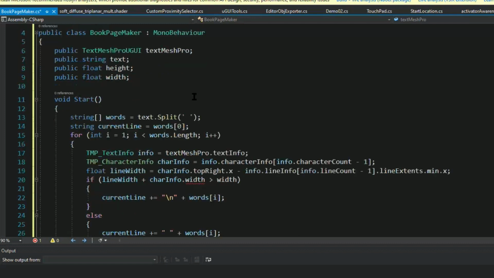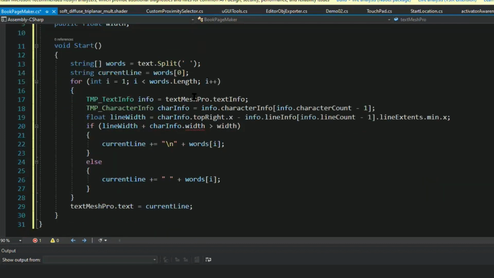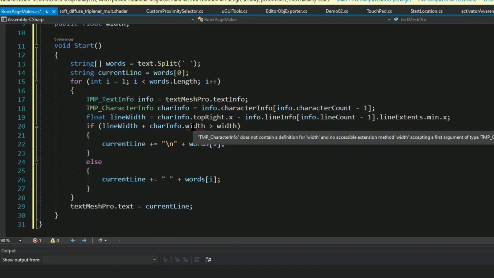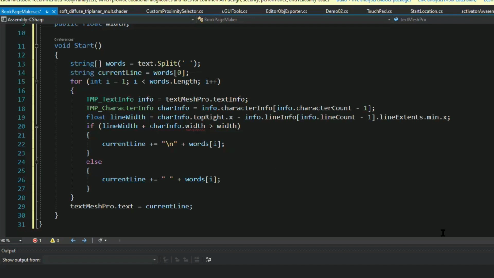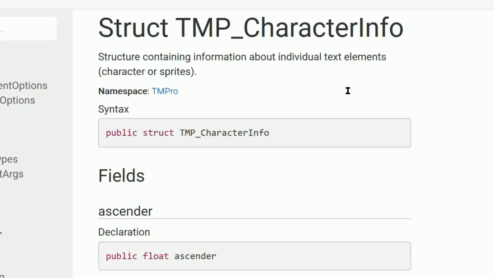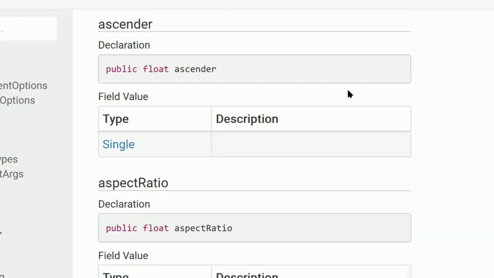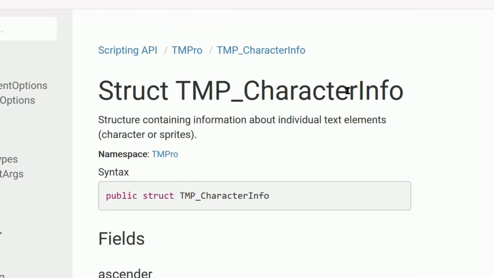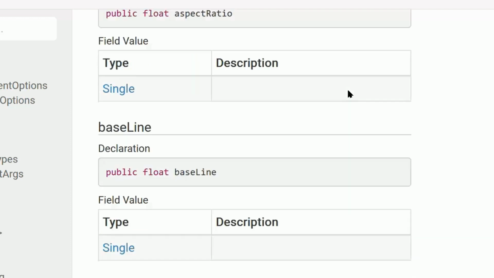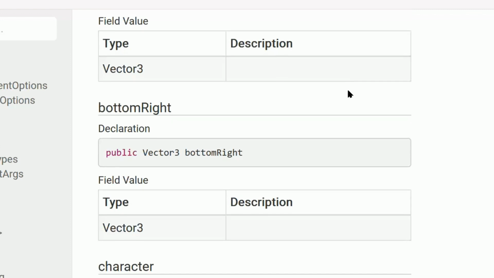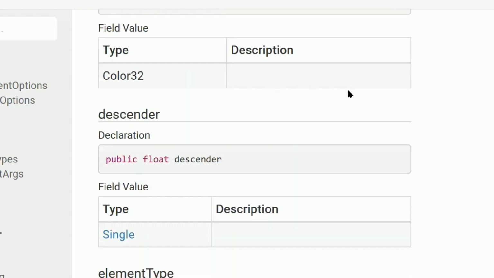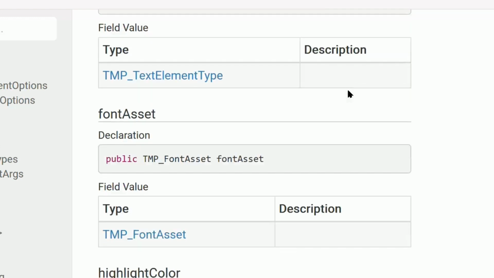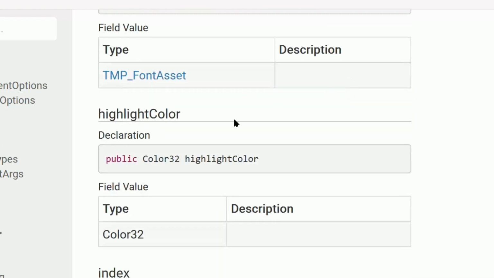We still have one error though. There's a character input object and character info, and there's a property called width, and it's saying that there's no property called with that name. So now I'm looking at the official Unity documentation for the TextMesh Pro character info object, and wow, this documentation is really, really bad. All it has are the member names and what type they are. It doesn't say anything about what they do and what they represent. And sure enough, there is no width property.